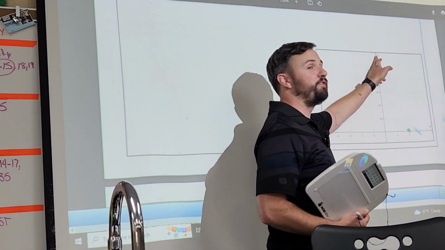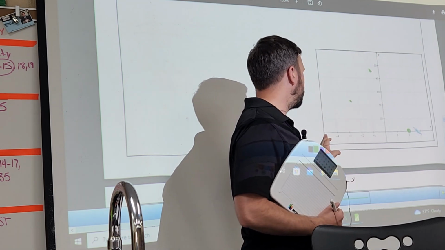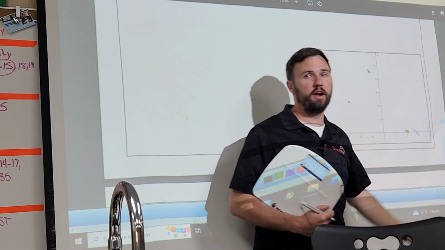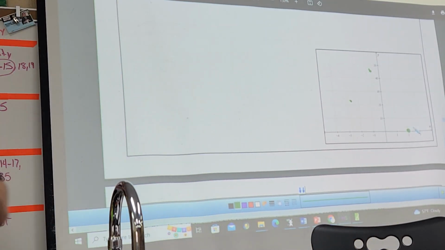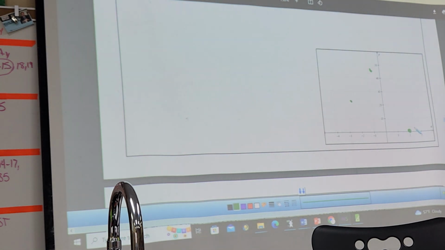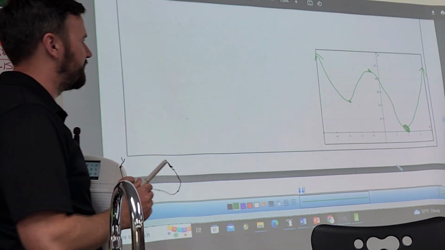It goes from 0 to 50 for your y, and then -5 to 4 on your x, right? So if you graph it and it looks real goofy, you gotta change your windows. If you don't hit the point, you just make your point bigger. It should look like this.